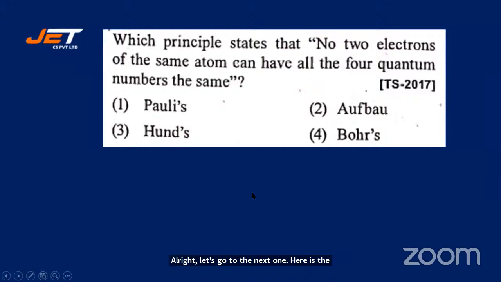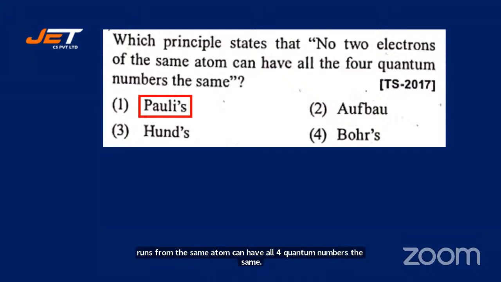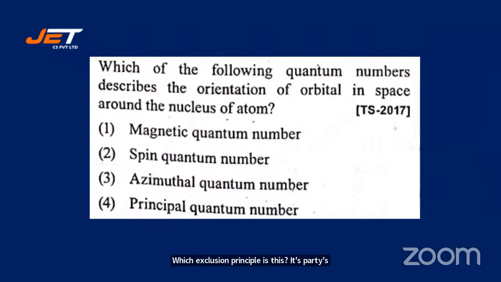Which principle states no two electrons of the same atom can have all the 4 quantum numbers the same? I'll give you 5 seconds. 1, 2, 3, 4, 5. We got mixed response for this one. No two electrons of the same atom can have all 4 quantum numbers the same. Which exclusion principle is this? It's Pauli's exclusion principle. All right, let's go for the next one.